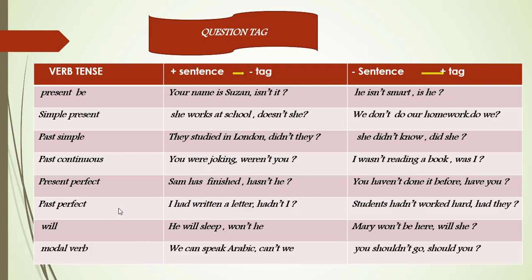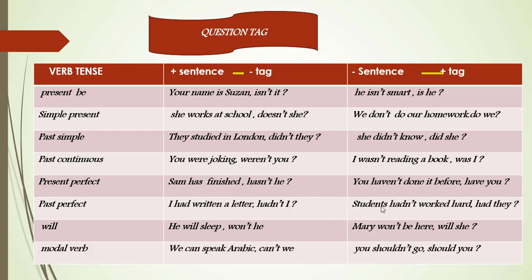After that we have past perfect. I had written a letter, hadn't I? So had written is past perfect. The sentence here is positive. The question tag is hadn't I, and hadn't is negative. I had written a letter, hadn't I?